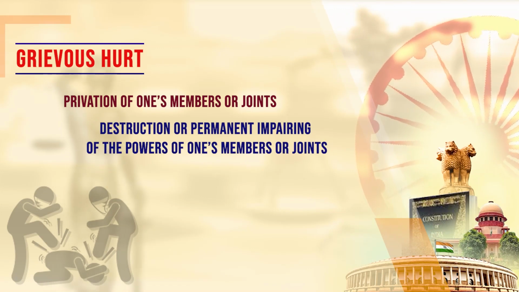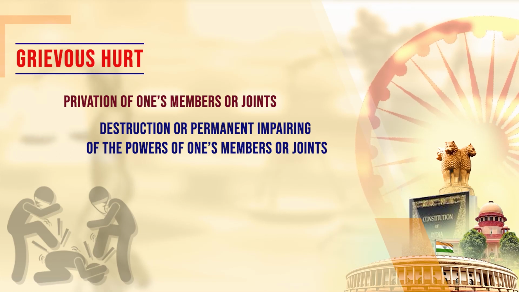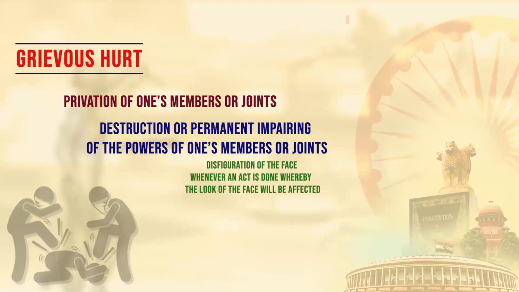Destruction or permanent impairing of any of the members or joints. Permanently, if such a joint of the body is unable to do its function. For example, a person is hit in a way that the knee of that individual is broken, so the knee bones are not able to perform, and now the person has to use certain supports for walking. Similarly, if a person's elbow is hit in a way that the person permanently loses the capacity of the elbow, then it amounts to grievous hurt.